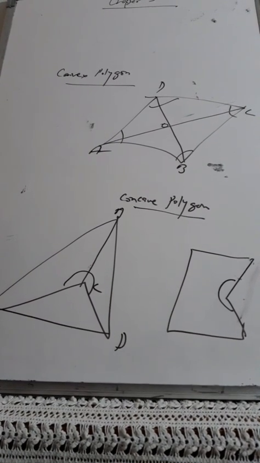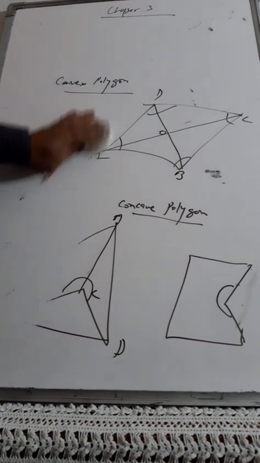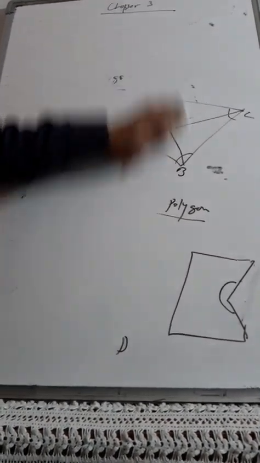Then you have regular and irregular. Regular you very commonly all know. When all the sides of any polygon are equal, those are called regular polygons. Like an equilateral triangle is a regular polygon, three-sided. A square is a regular polygon, all four sides are equal. And where the sides are not equal, all those are called irregular polygons. So that you can understand from there.